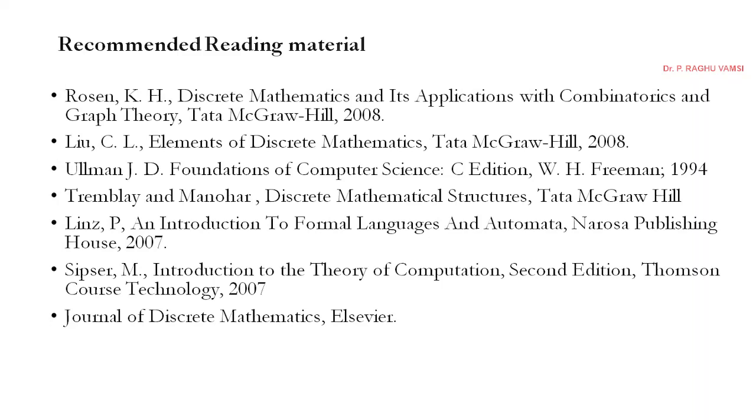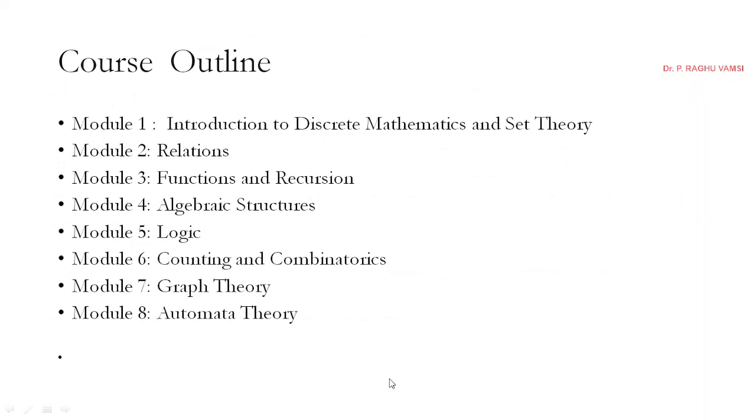In the next lecture, we'll start with the introduction to discrete mathematics and set theory. We have modules 1 to 8: set theory, relations, functions and recursions, algebraic structures, logic, counting and combinatorics, graph theory and automata theory. Test 1 covers modules 1 and 2, test 2 covers modules 3, 4 and 5, and the remaining modules are for the final exam. This is how the course will be structured, and we will start with module 1 in the next lecture.